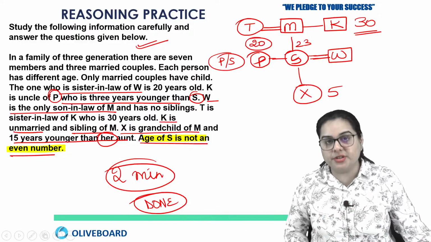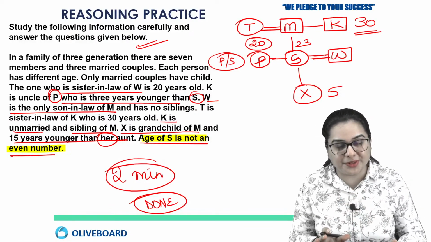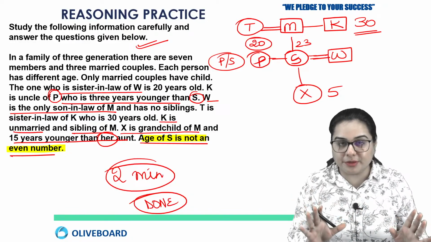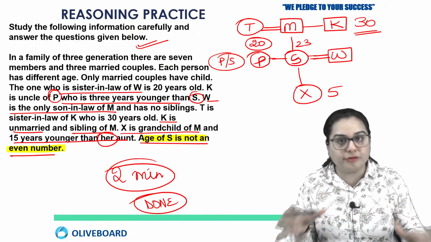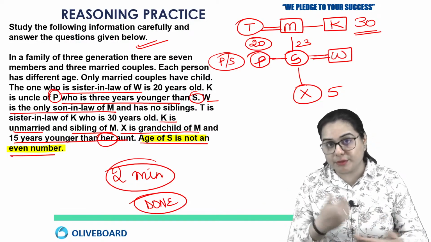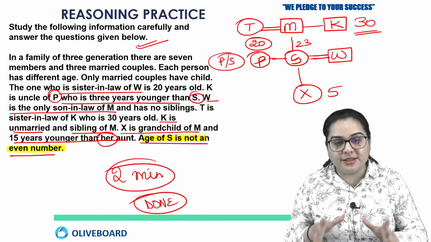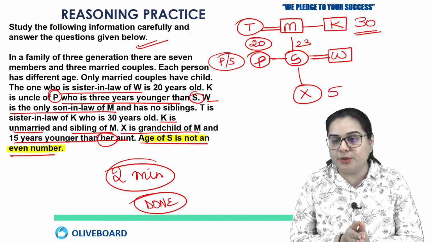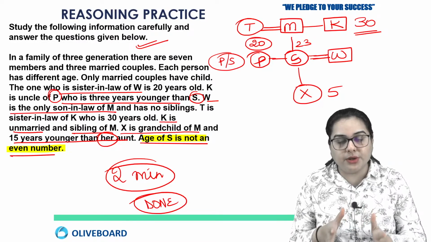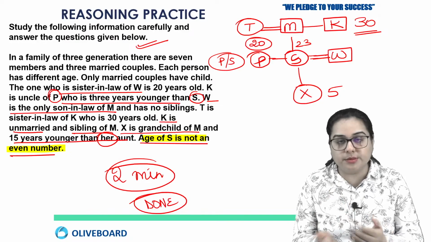Today in this session, I just wanted to inform you that you are not going to get any direct question from input output, not any direct question from blood relation, and also what kind of question will be covered from critical reasoning. These are the most repetitive questions that are coming in your exam from the last 3 years. So this is how you have to do this. I hope it is clear to you all how you have to prepare for this RBI Grade B examination that is coming in the month of July.